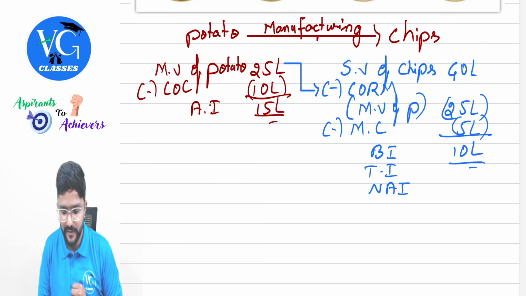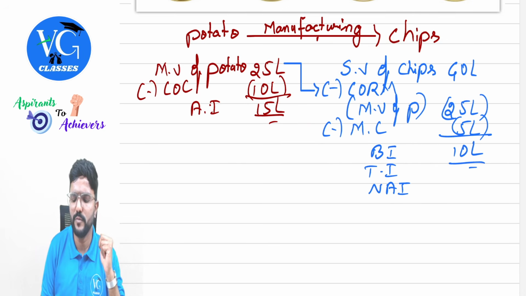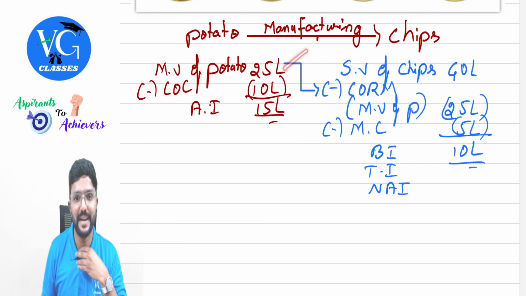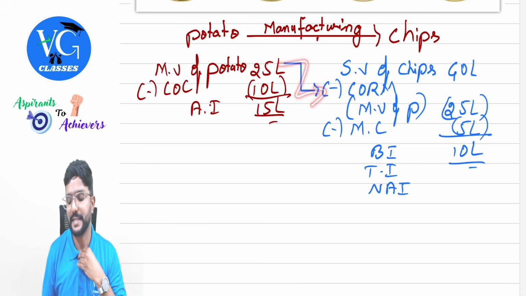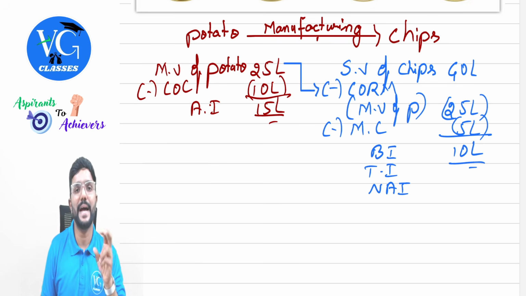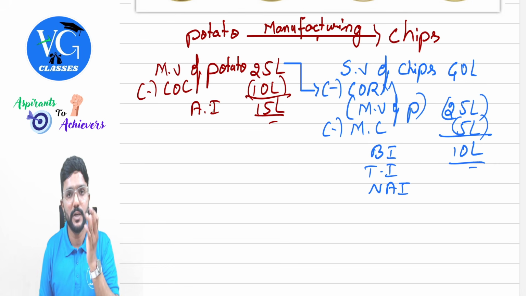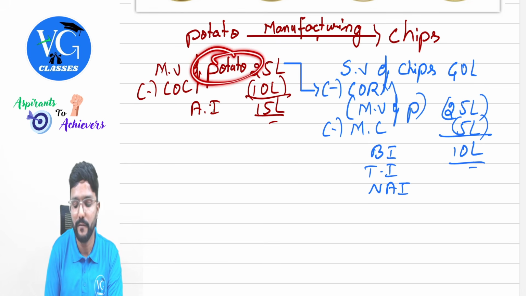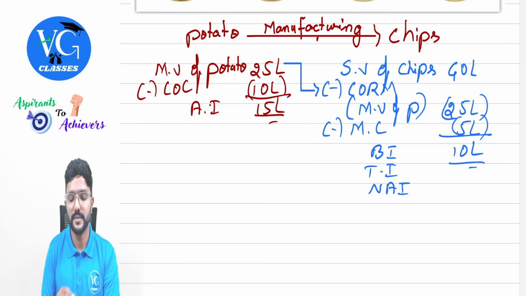Now coming to the business part, which I have given in blue color. Now assume once chips is manufactured, I am selling it for 40 lakh. And there are two expenses involved here, guys. Cost of raw material first. Sir, did I purchase raw potato? No. But if I had purchased, what is the cost I would have incurred? 25 lakh. So this becomes the cost of raw material, guys. 25 lakh. That is nothing but the market value of the potato on the day it was put into manufacturing of chips. So what was the sale value there will become cost here. 25 lakh. Plus for this manufacturing process, assume I have incurred a cost of 5 lakh.